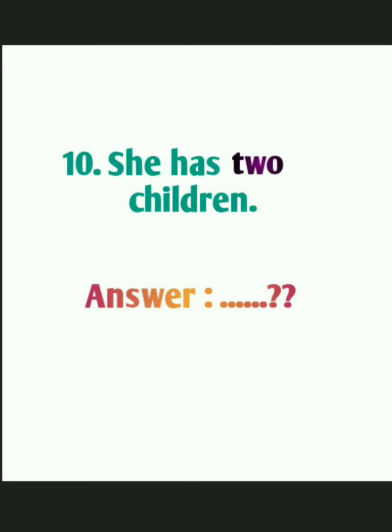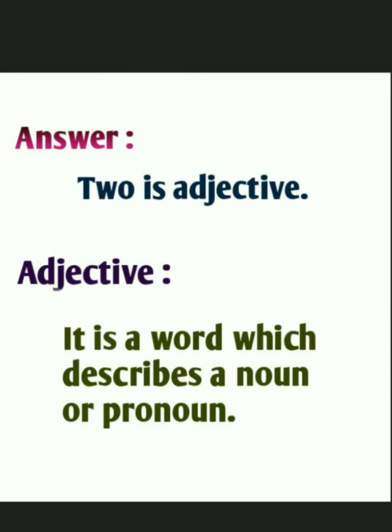Okay. She has two children. Here the number 2, T-W-O, two. It is given in a different color, so identify the part of speech. See, just have clarity about what it is describing, whether it is a noun or pronoun. If it is describing a noun or pronoun, as simple as that. So what is the answer? Two is an adjective. See, two is describing the word children. It is telling about children. Children is a noun. So two becomes an adjective. So adjective is a word which describes a noun or a pronoun.